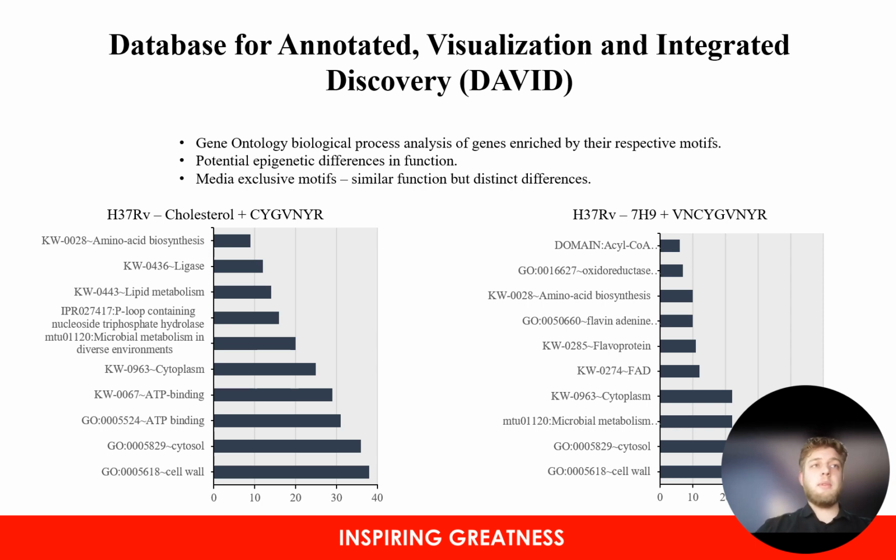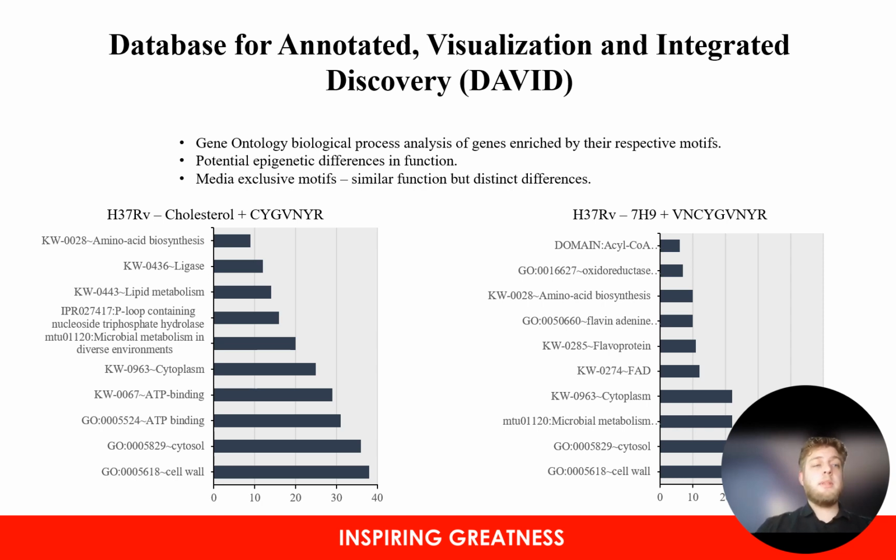For example, in the image on the left, which was H37Rv growing in cholesterol, its exclusive motif showed lipid metabolism, which could allow it to have better utilized the cholesterol as its main nutrient source.